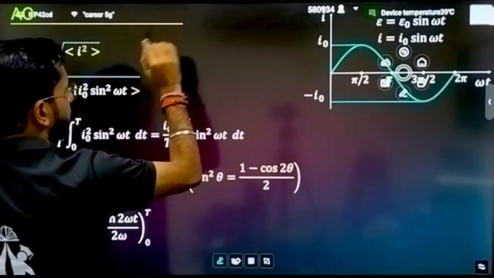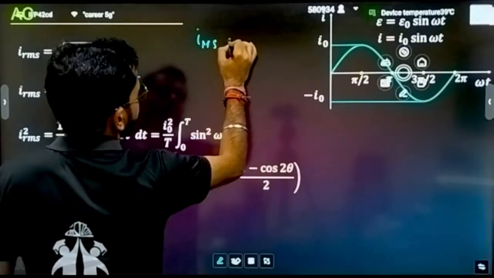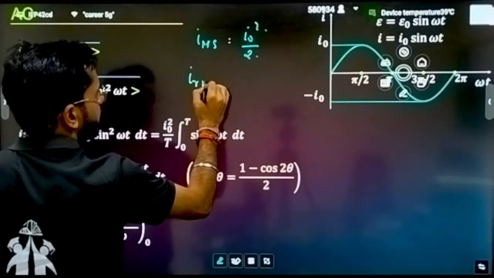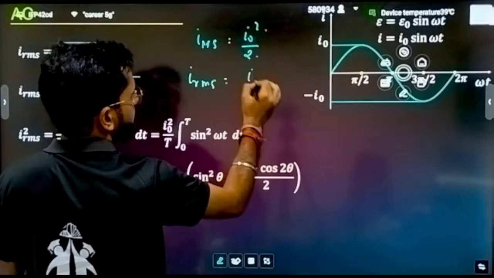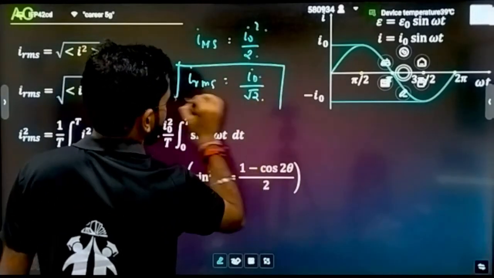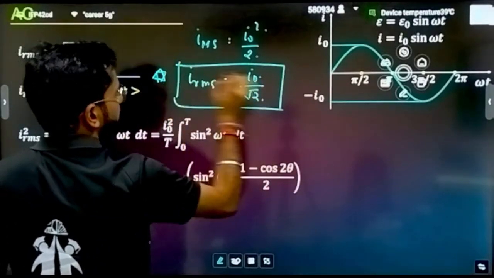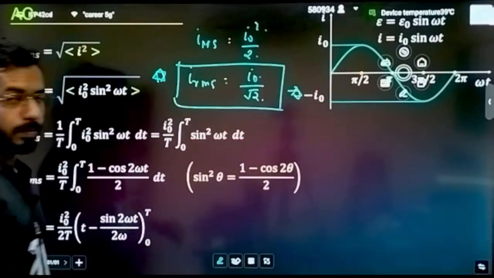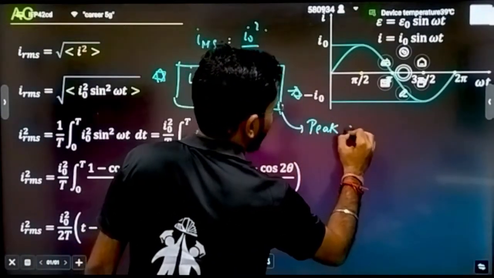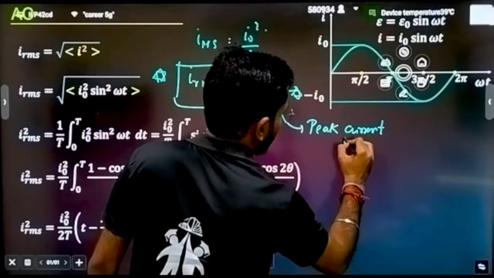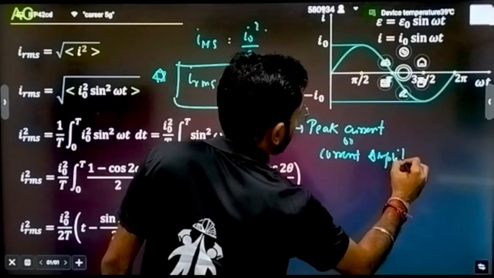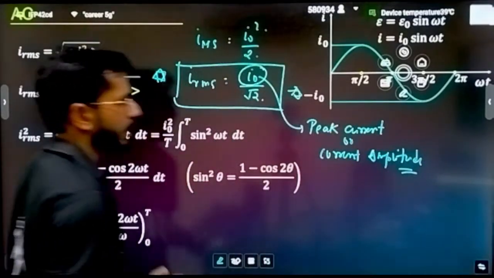Let's write the final result here. We have calculated I MS is equals to I naught square by 2. That means now what is the final step? We have to take under root, and when you are taking under root, it will be I naught divided by root 2, and this is a very important result that you have to remember. What is RMS current? RMS current is equals to I naught by root 2, and this I naught is called as what? This is called as peak current, or also sometimes represented as current amplitude.